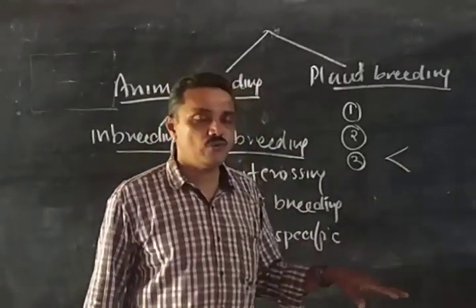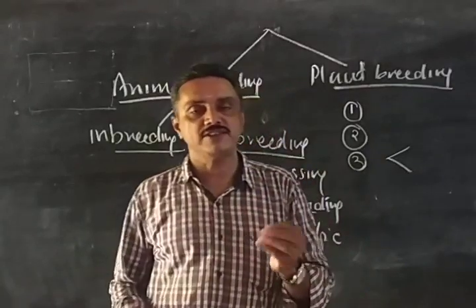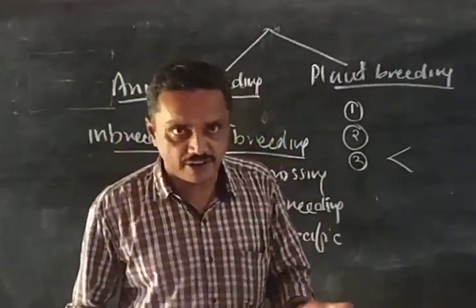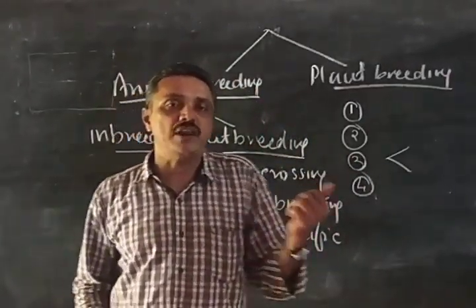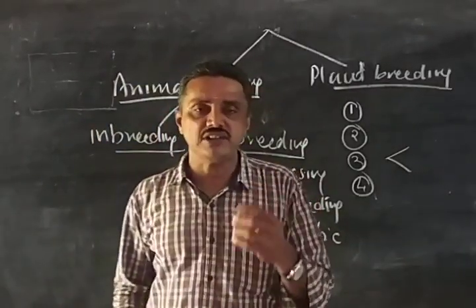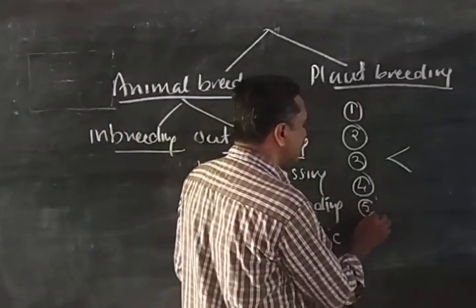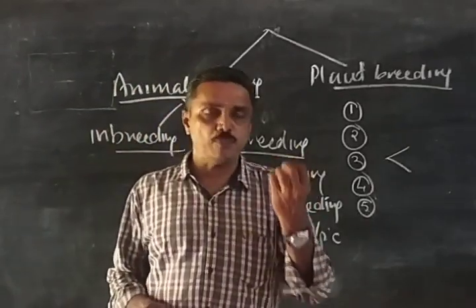So we are doing emasculation, and then cross hybridization, again covered with the bag, and pollen grains are collected and seeds are produced. That generation is called F1 generation. And then after that, we are testing and selection of superior recombinant. From that, thousands of plants are produced. From that, we select the plants with good character, and they are tested in various parts of the country. Then from that, we select the superior recombinant.